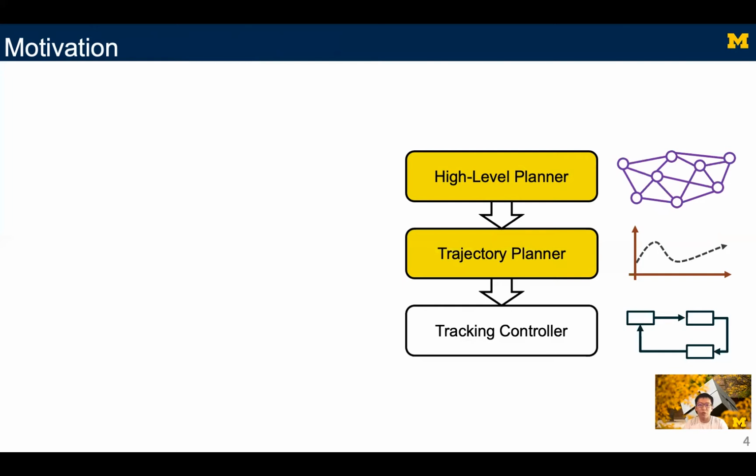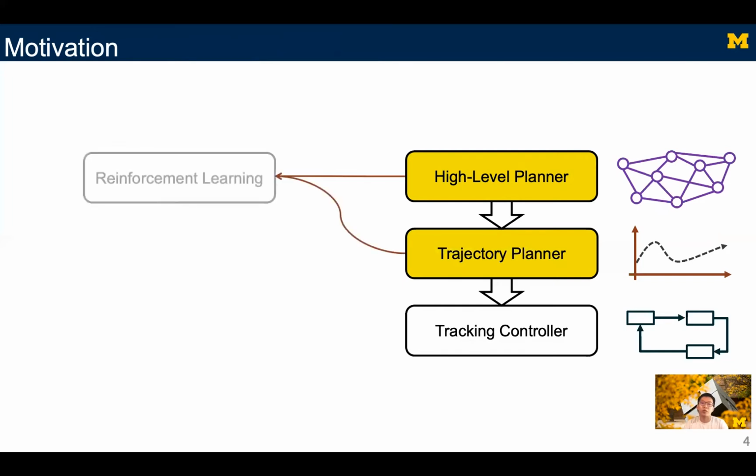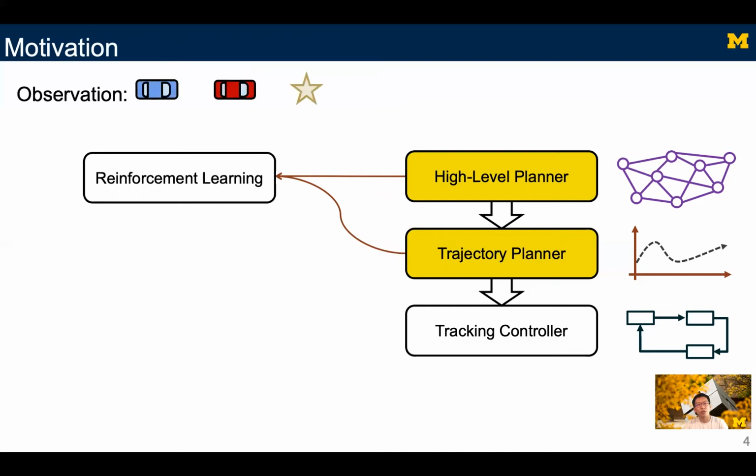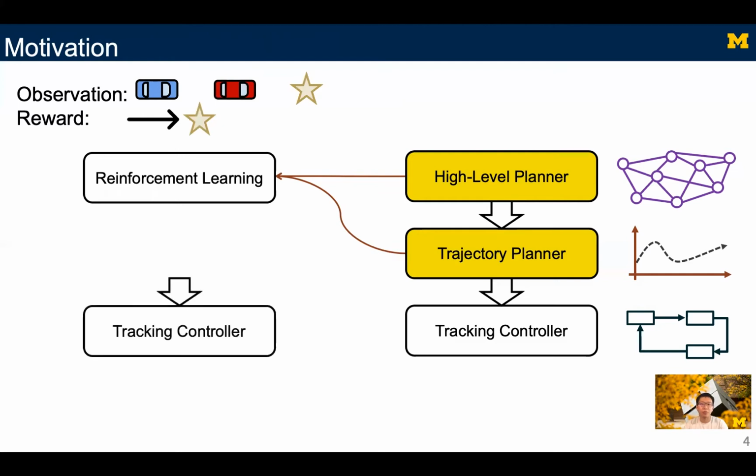Our approach uses an RL agent to take the role of both the high-level planner and the trajectory planner. Such an RL agent takes the robot state, local obstacles, and global goals as observations and encodes making progress towards the goal as a reward function. Lastly, it outputs reference trajectories for the tracking controller.